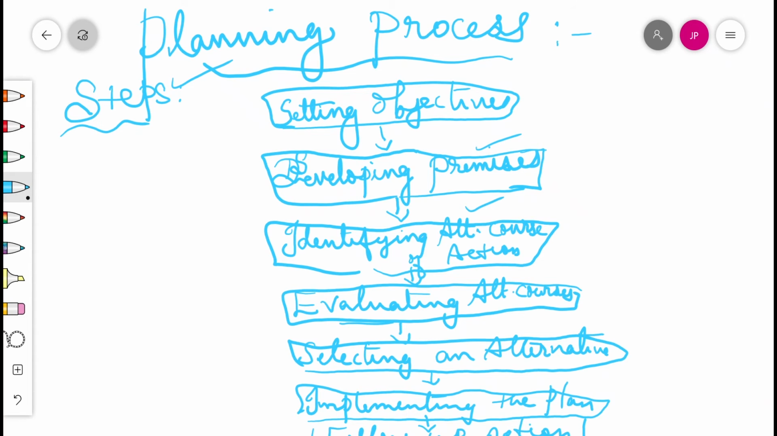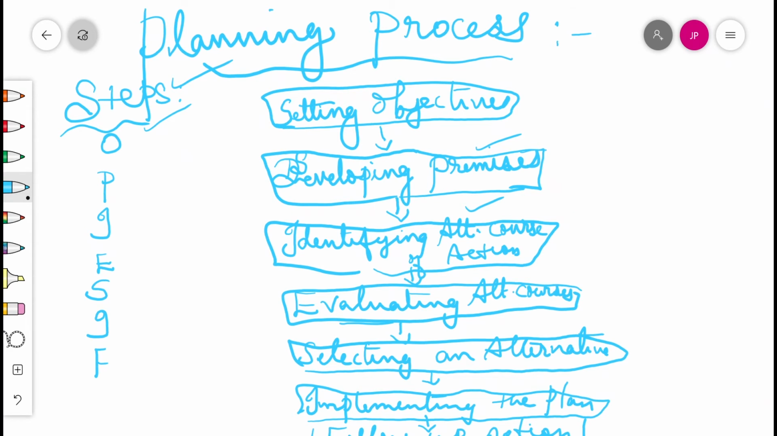Planning process: setting objectives, premises or assumptions, identifying the alternative courses of action, then evaluating alternative courses, then select one, implement the plan and follow it up. Make the mnemonic OPI, ESIF, follow up action. It's the last one.